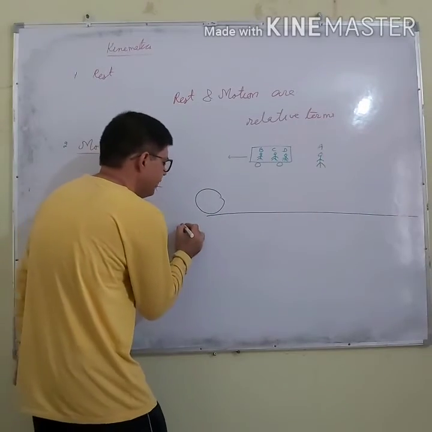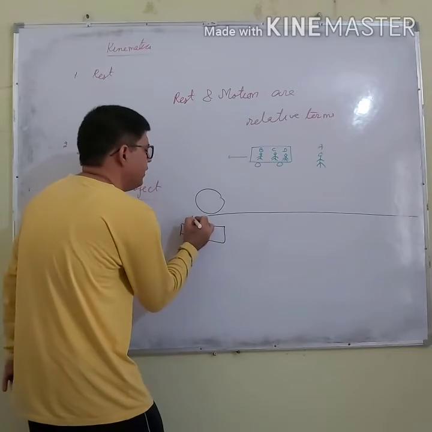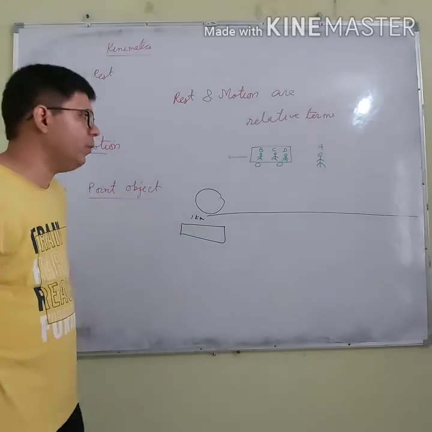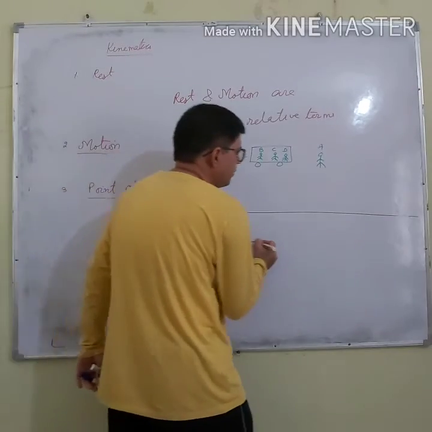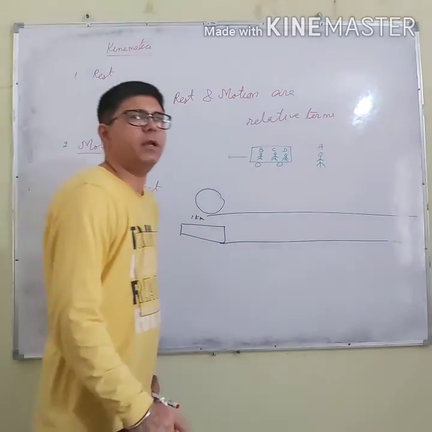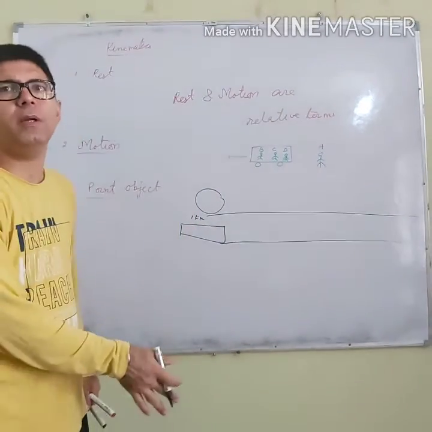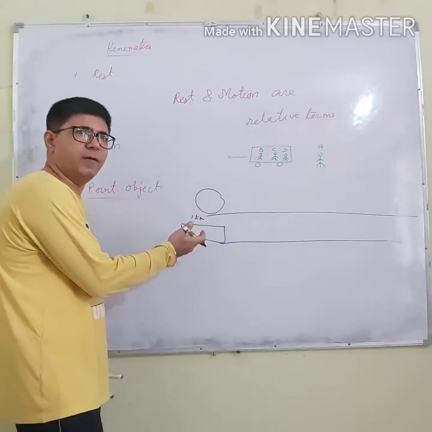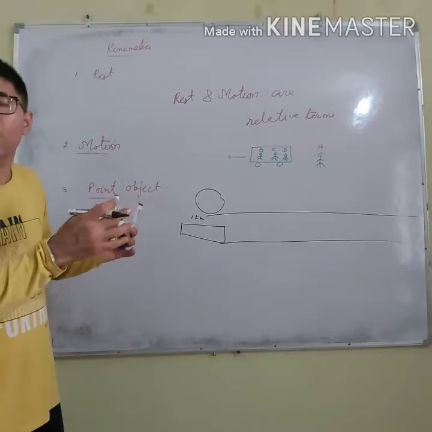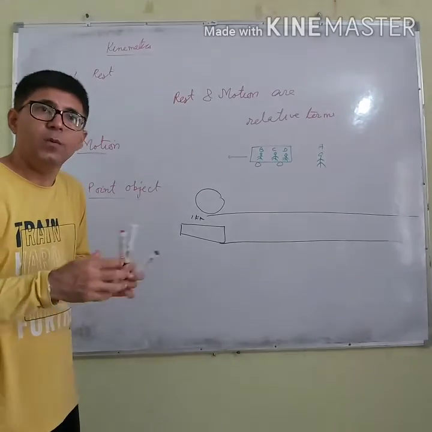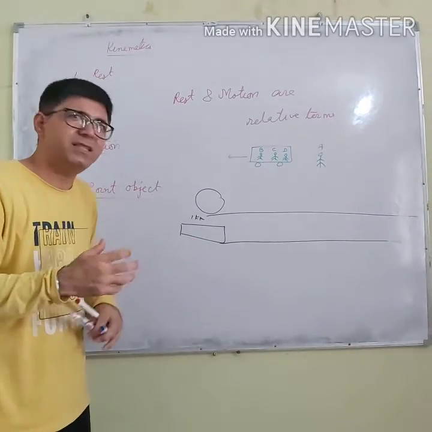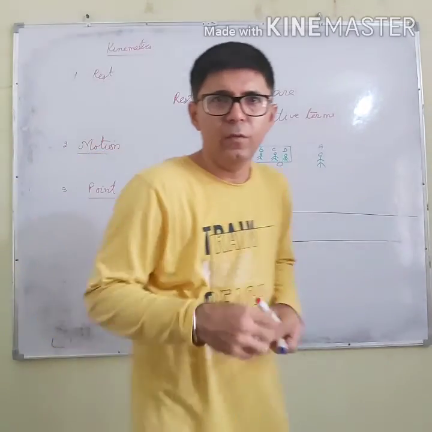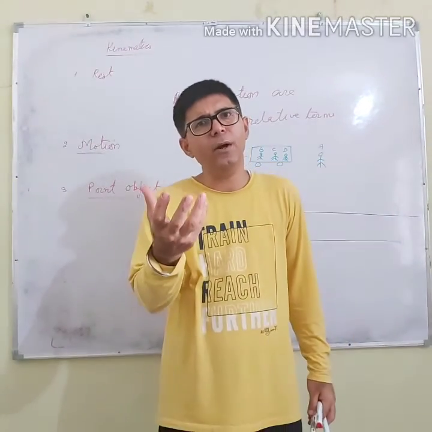Let us say there is a train whose length is 1 kilometer. Let us say it moves from Kashmir to Kanyakumari. It covered thousands of kilometers. Then for me, this train is a point object because it has covered a distance which is much larger than its length.